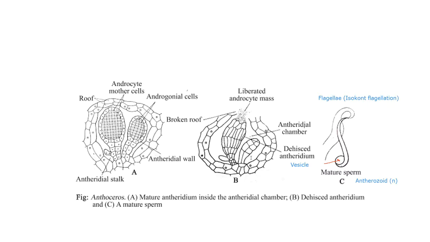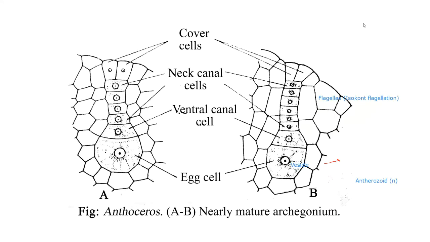Now, after the study of antheridium, we move on to the next part, and that is archegonium. Here you can see two diagrams showing nearly mature archegonium.